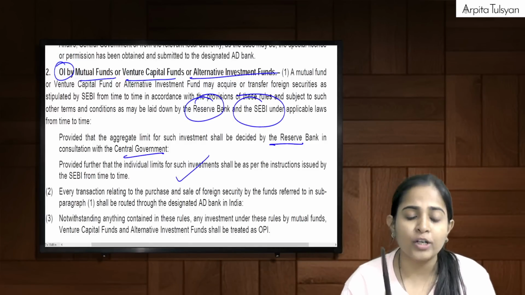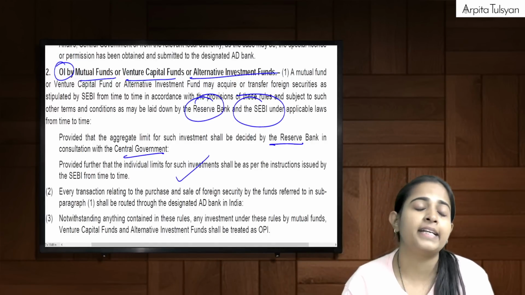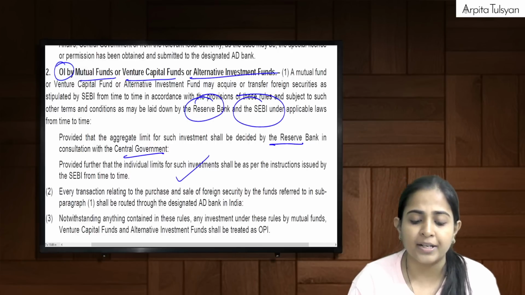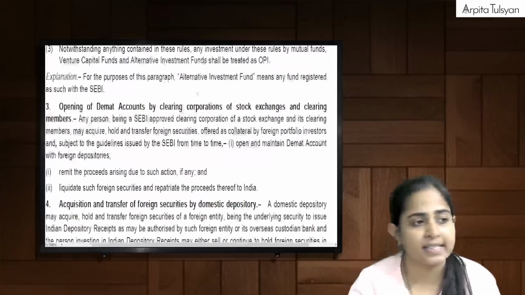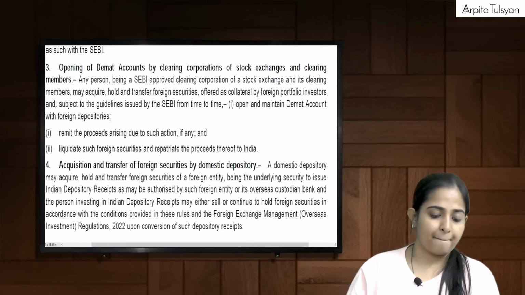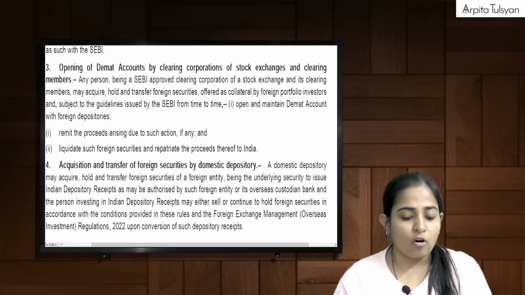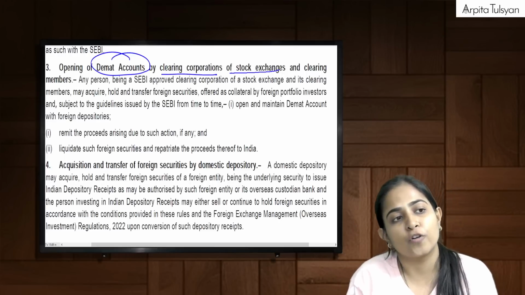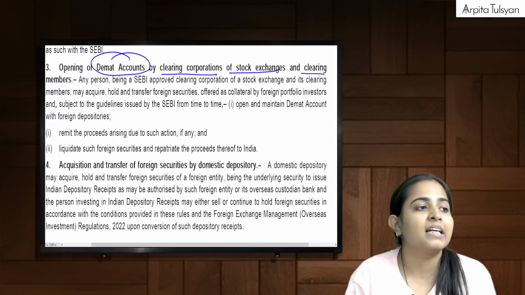Okay, the first point was for registered trust or society engaged in education or hospital. This one was for mutual funds, venture capital funds, alternative investment funds, etc. Then similarly, opening of demat accounts by clearing corporations of stock exchanges and clearing members.